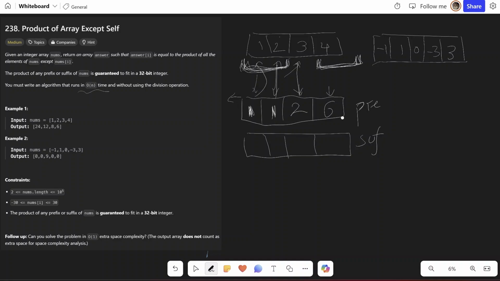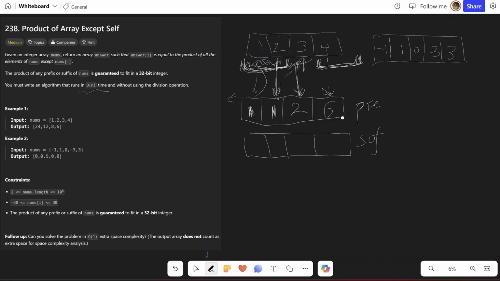So now at each place I know the product of numbers on the left side of that index. So for 4, it is 3 into 2 into 1, 6, which is stored here. For 3, it is 2 into 1, which is stored here. And for 2, it is just 1, which is stored here.